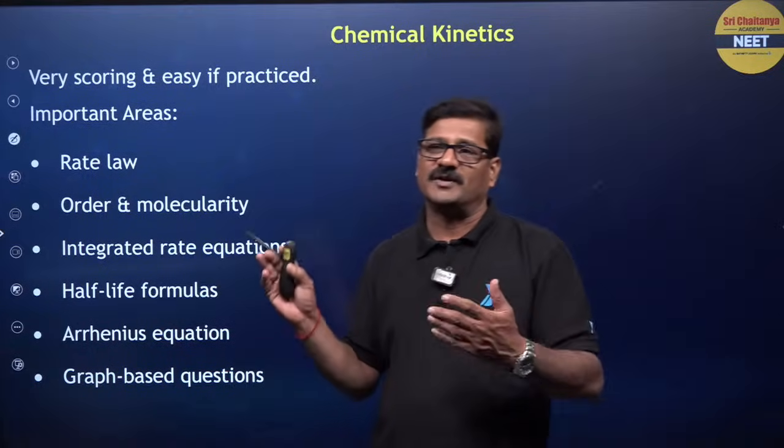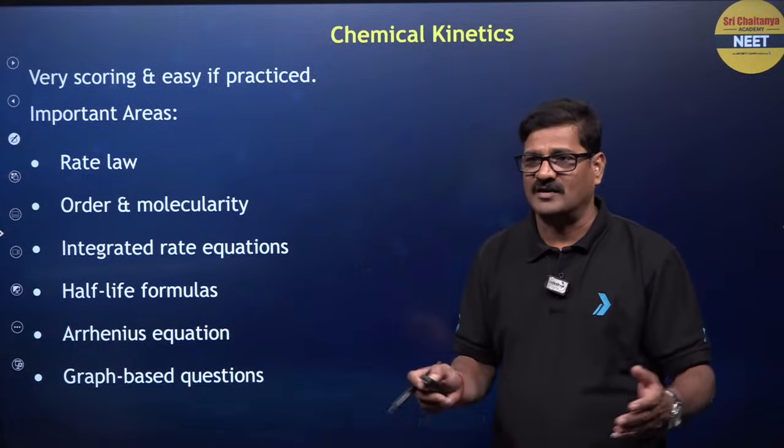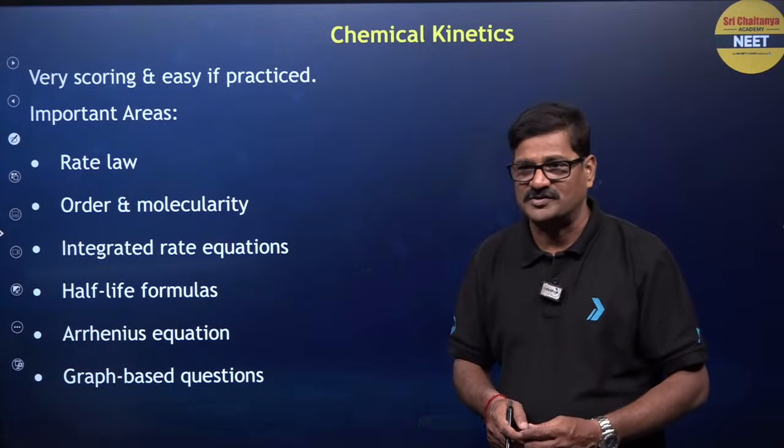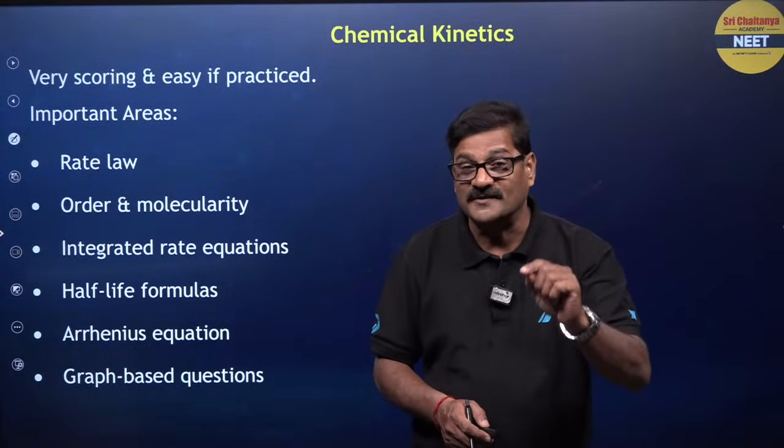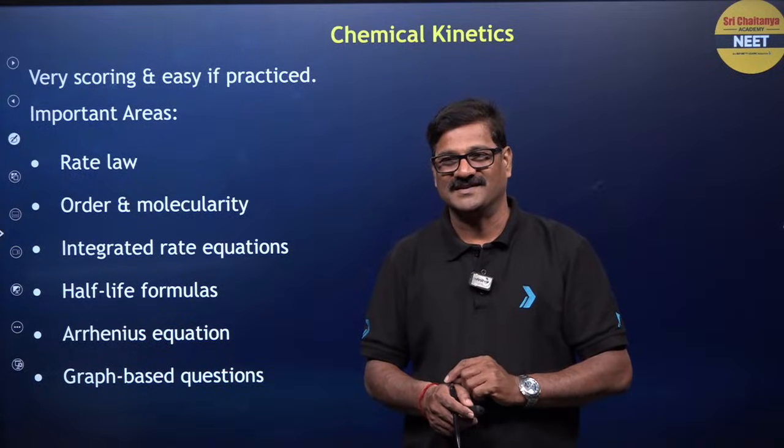So coming to chemical kinetics: rate law, order and molecularity, integrated rate expressions, half-life formulas and Arrhenius equation, and graph-based questions are also important.